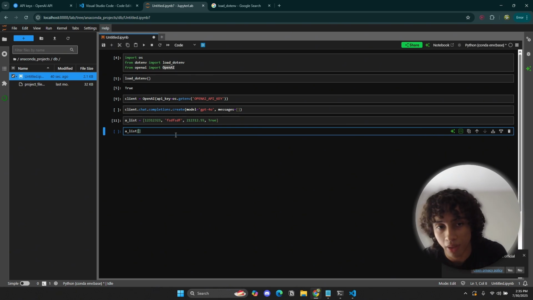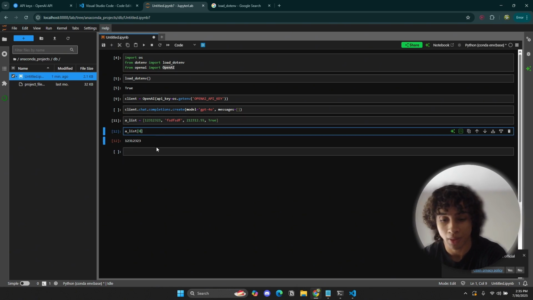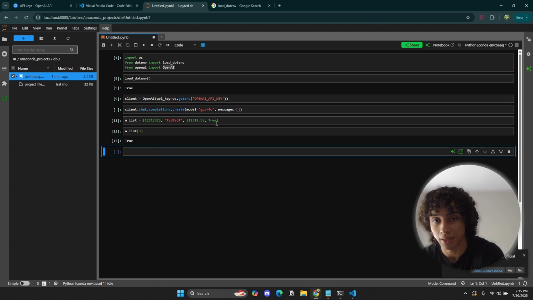But anyways, we want to use these brackets, and you want to input the number. This number that we're inputting is the index. So if I input 0, it's going to access the first element, and there you go, you've accessed the first element. If I input 3, it's going to access this element right here. So 0, 1, 2, 3. So that's a basic recap of lists.